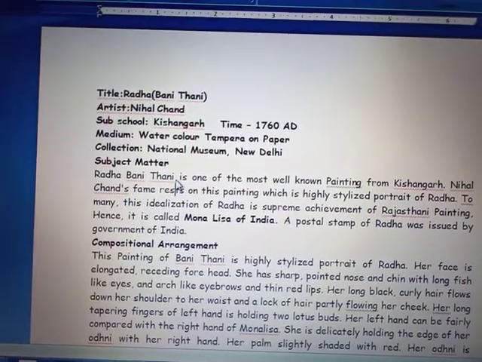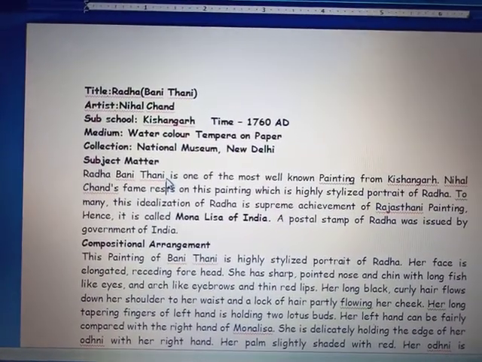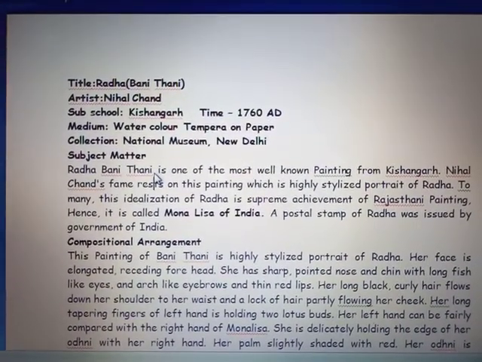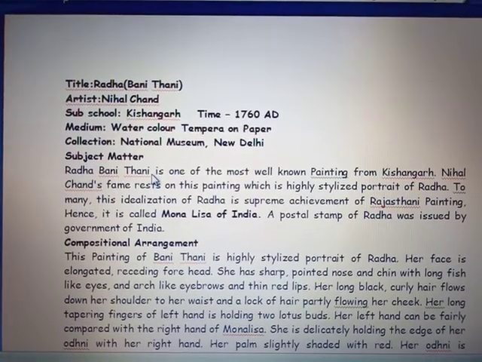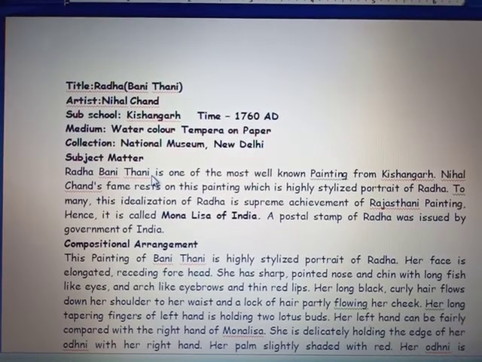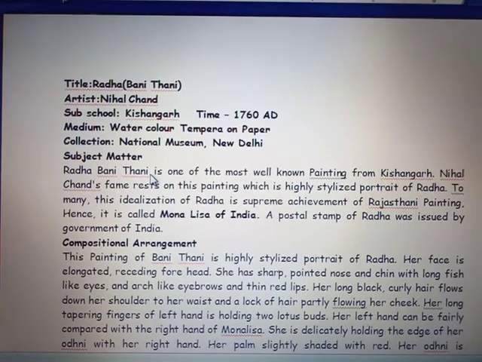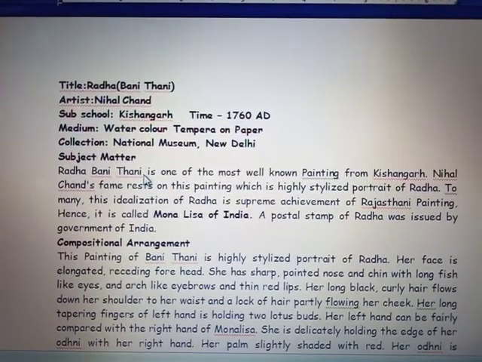The title of the painting is Radha Banithani. Artist: Nihal Chand. Sub School: Krishnanagar. Time period: 1760 AD. Medium: watercolor and tempera on paper. Collection: National Museum, New Delhi. So let us discuss the subject matter of this painting.